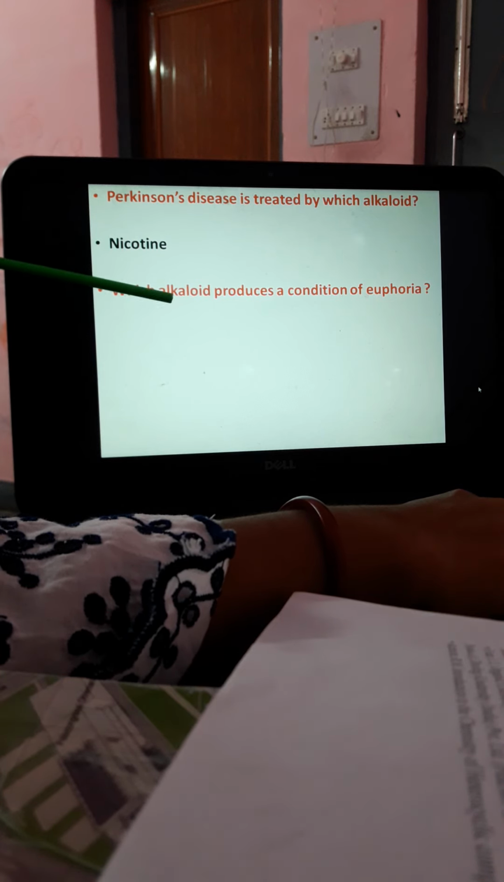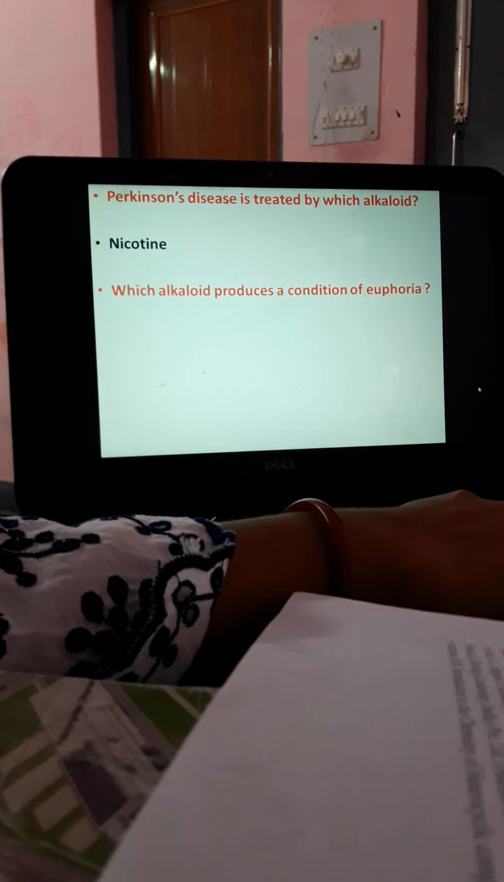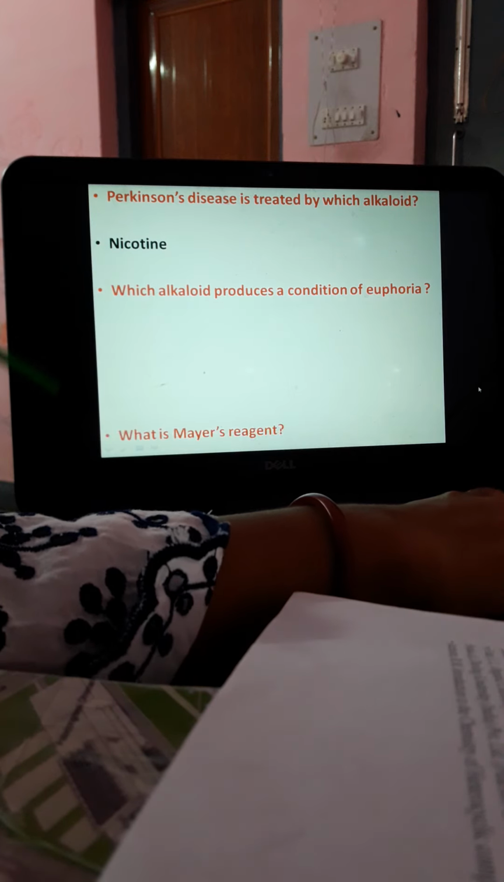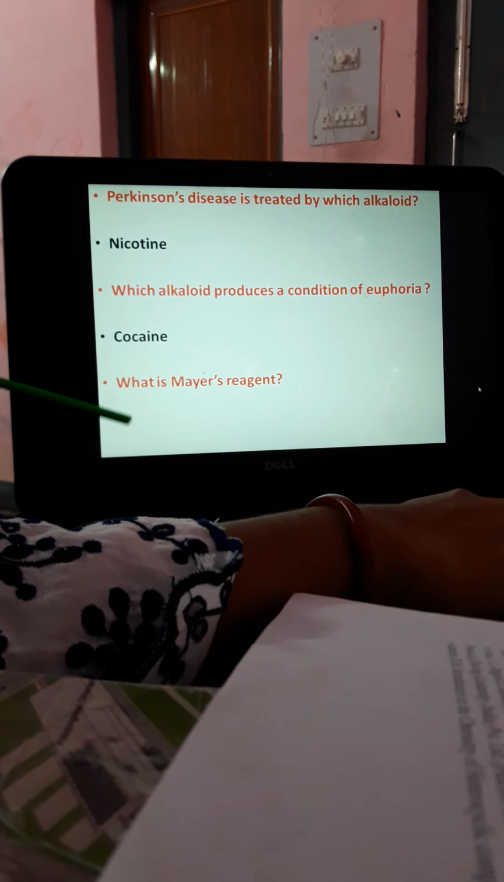Parkinson's disease is treated by nicotine, you know very well. Which alkaloid produces a condition of euphoria? Euphoria means sudden happiness, the feeling of happiness, which it can generate, by cocaine.